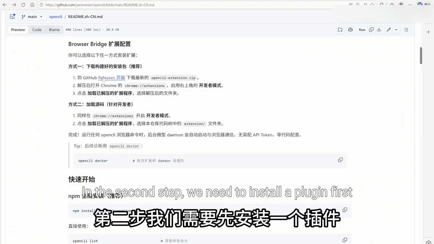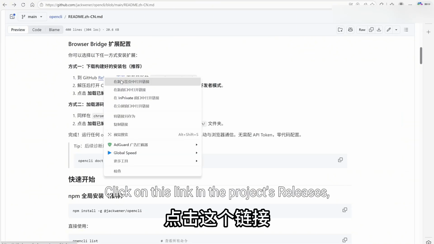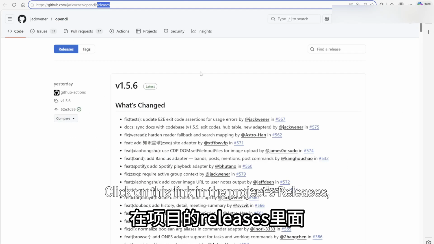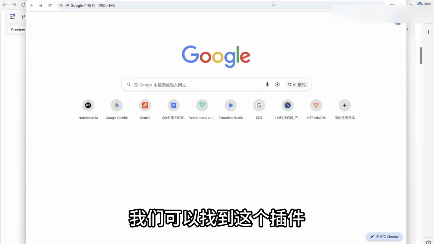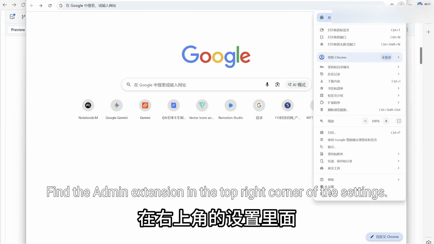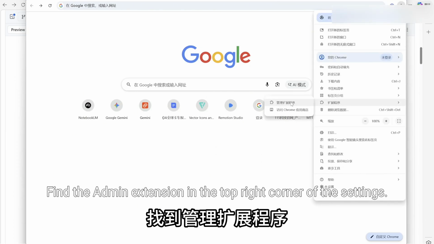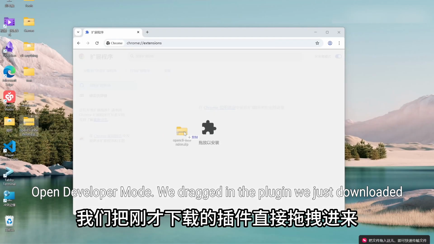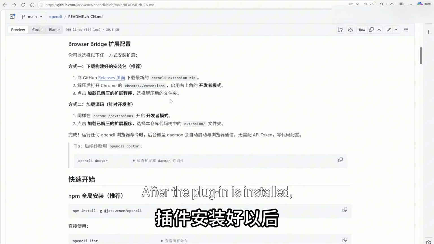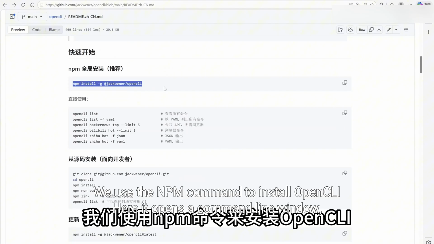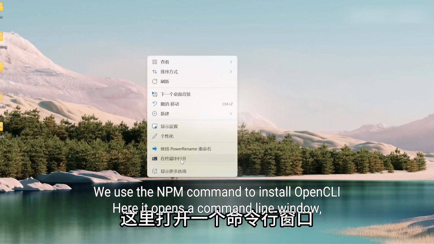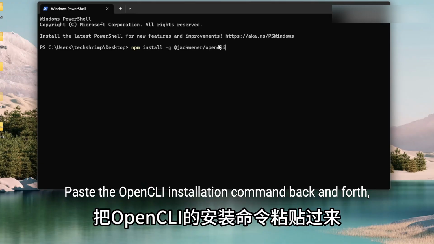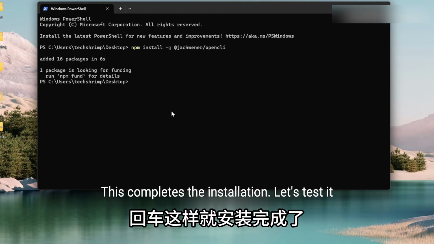In the second step, we need to install a plugin first. Click on this link in the project releases. We can find this plugin. Then we open the Chrome browser. Find the extension management in the top right corner of the settings. Open developer mode. We drag in the plugin we just downloaded. After the plugin is installed, we use the npm command to install OpenCLI. Here, I open a command line window and paste the OpenCLI installation command. This completes the installation. Let's test it.